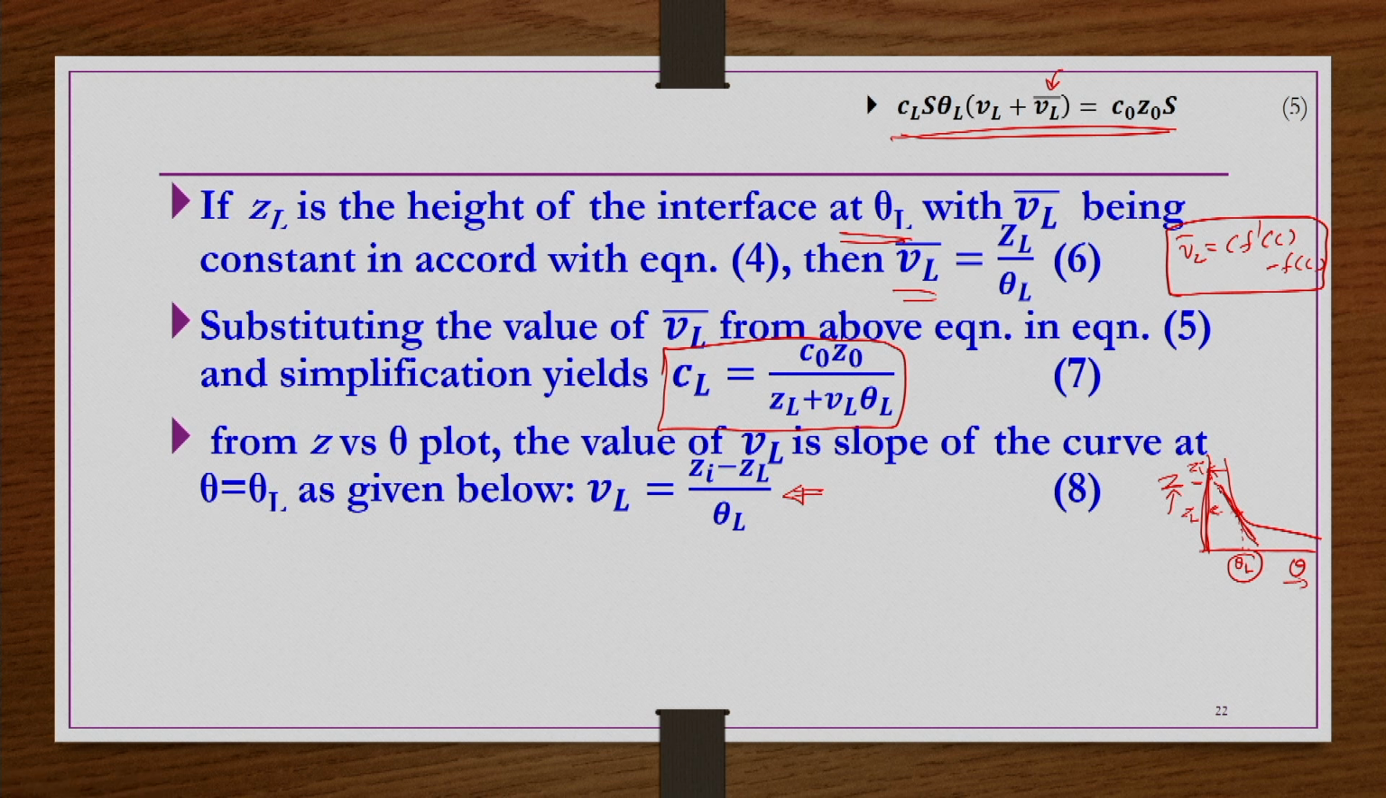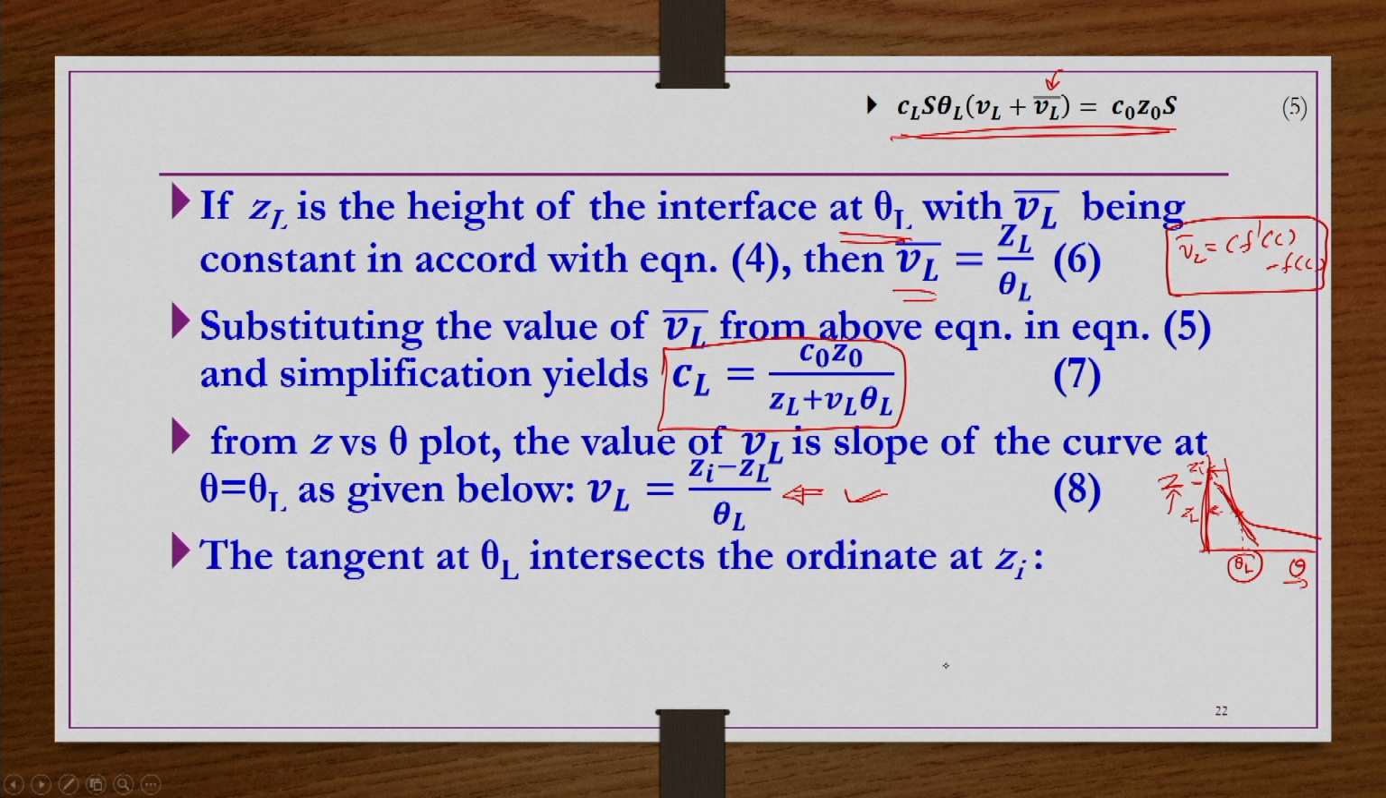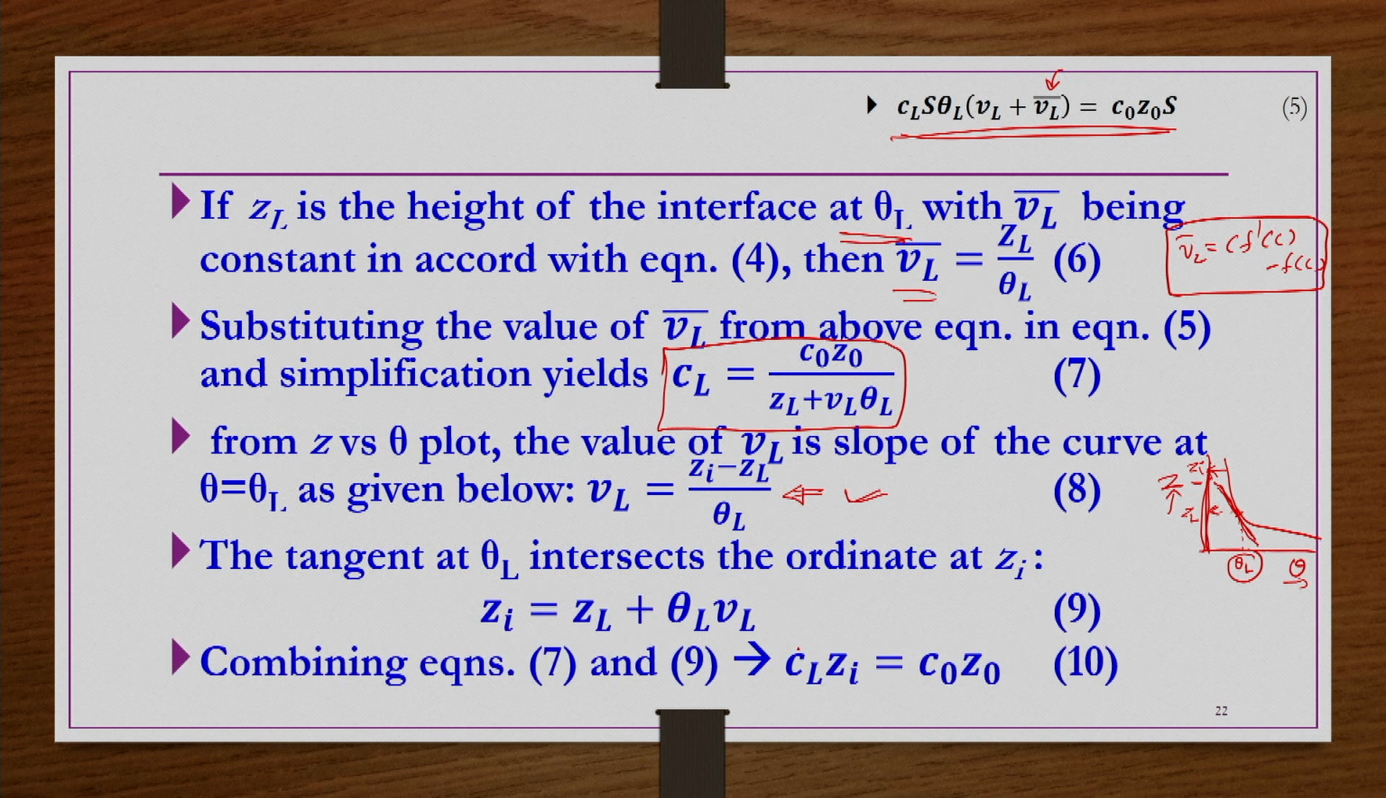From here, the slope of this curve is nothing but Z I minus Z L by theta L, that would be the settling velocity of the particles. So, this V L, now if you substitute here in this equation number 7 and then simplify, you will get the required equation as C L Z I is equals to C naught Z naught. In equation number 7, V L is equals to Z I minus Z L by theta L. If you substitute, you will get the final equation C L Z I is equals to C naught Z naught.